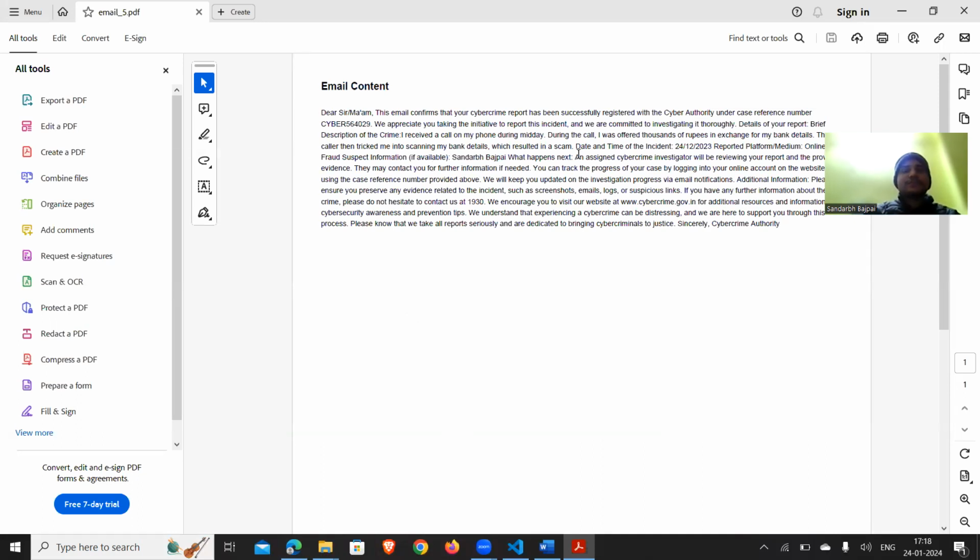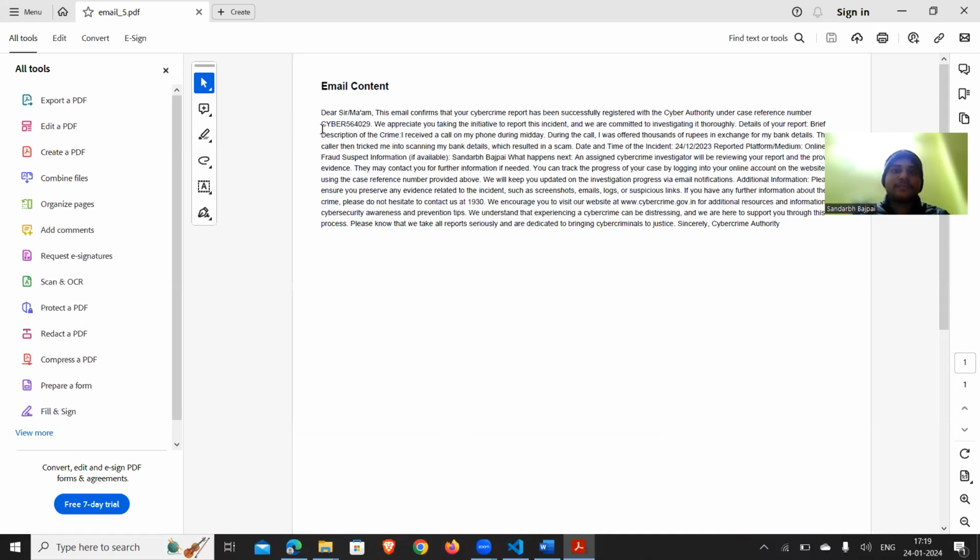We have automated this process. Now the complainant can directly print out this copy and submit it to the nearest police station so that they can take action on time and within the time limit, so that the fraudster can be caught as soon as possible.